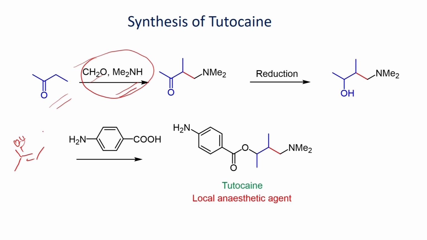It can undergo addition reaction. You can get this addition product, which can be reduced using a reducing agent to give the alcohol. This can be further reacted with the acid to give this ester as the product.